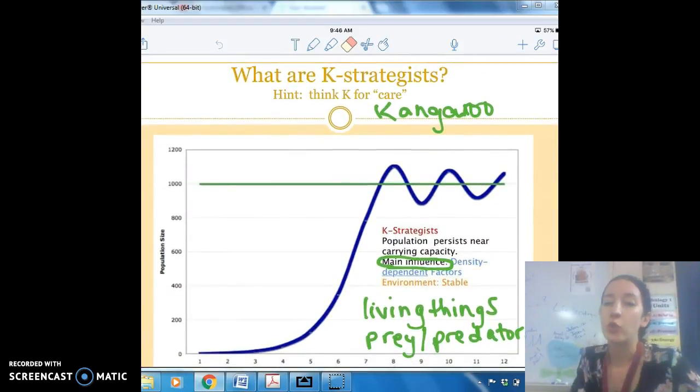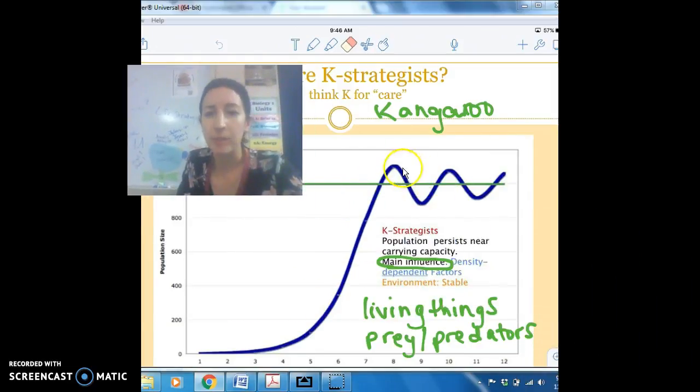Okay, strategies. There are two strategies, K and R. K strategists care for their young. K, think kangaroo. So they have logistic growth. They level off at a carrying capacity. It can go up a little bit above, a little bit below, but in general it stays around this carrying capacity right here. Their main influence is density dependent factors. What you need to know is that it's the living stuff. So the prey and predators, things that eat them and what they eat, that is what limits their population.